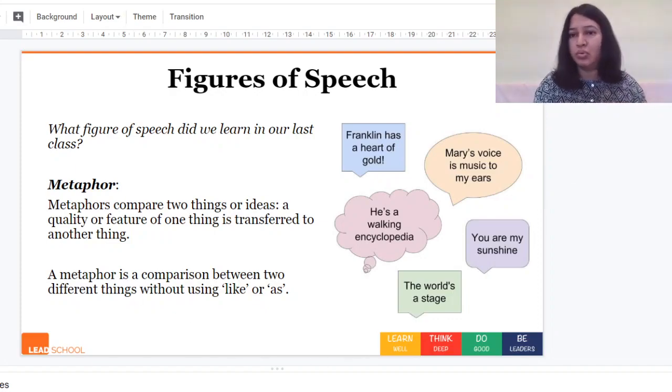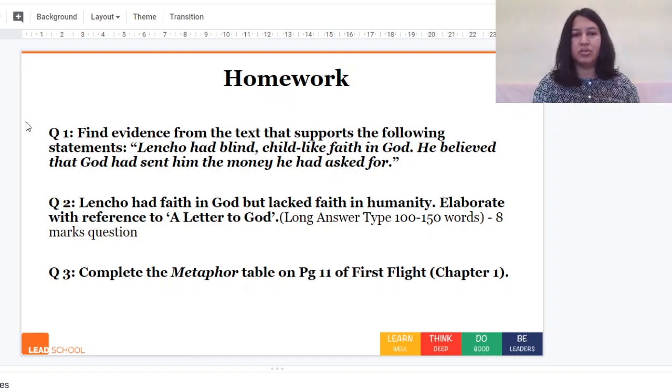Now let's move on to our end of the class with homework. Here we have the homework. So the first question is something that you have already noted, but I have noted it again so that we know all the three questions we have to do for homework. So please just copy this down.